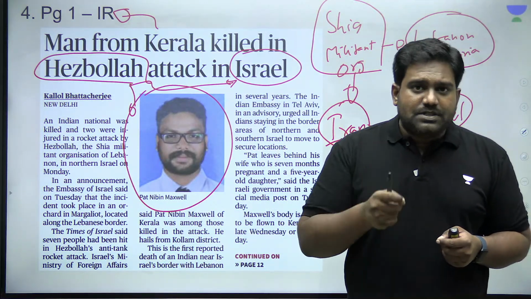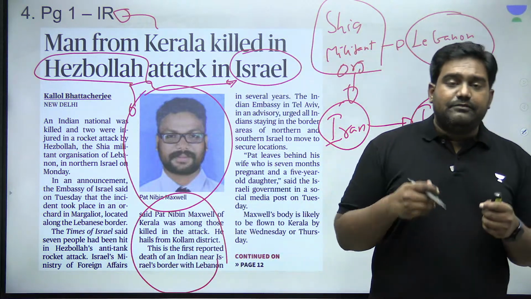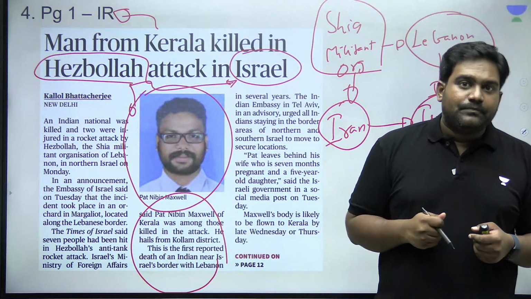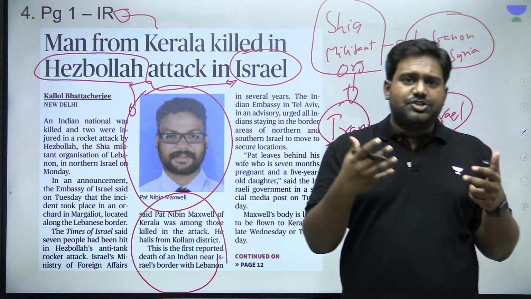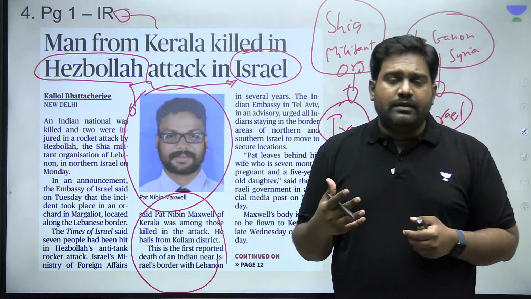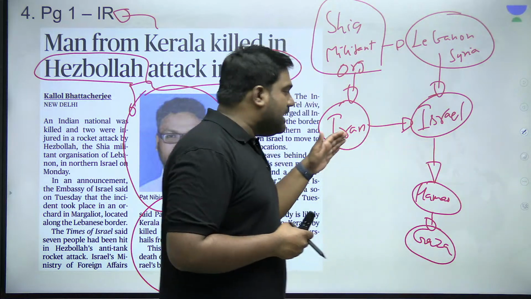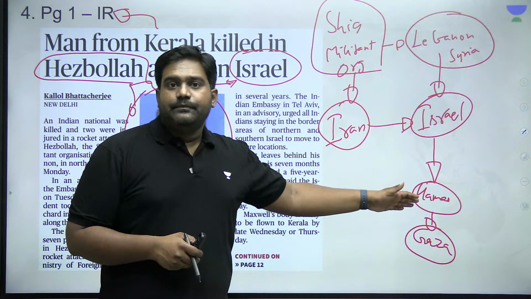Right? This happens to be the first recorded death of an Indian, and this presents grave danger and concern for the number of Indians who continue to work in Israel. Right? So you should understand what is Hezbollah. It's a Shia militant organization based out of Lebanon, right? Has a presence in Syria as well. It's promoted as a proxy by Iran. Iran uses Hezbollah as a proxy to target Israel, right?